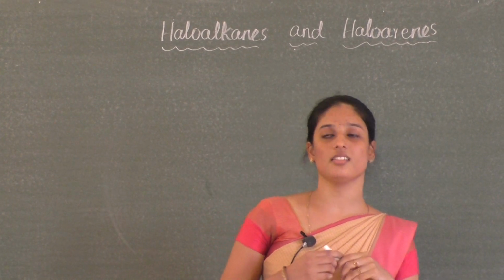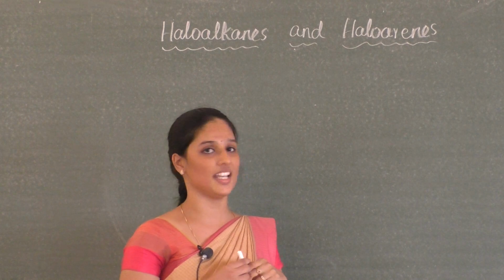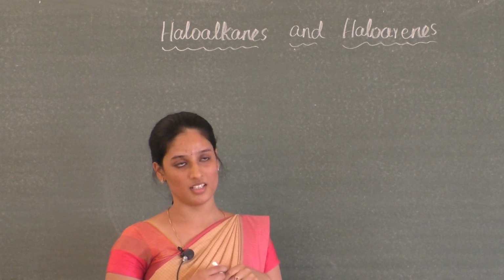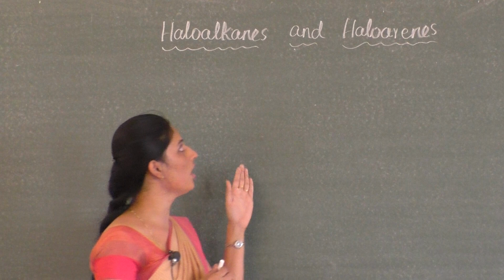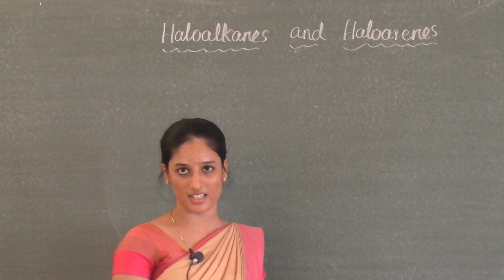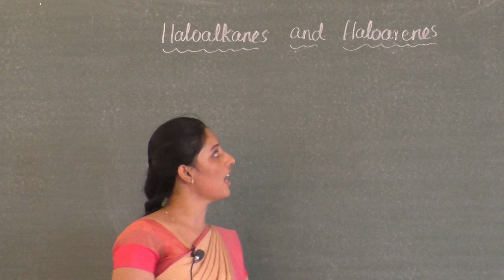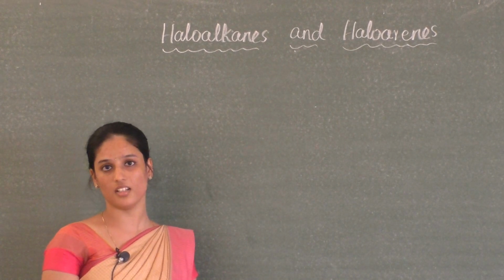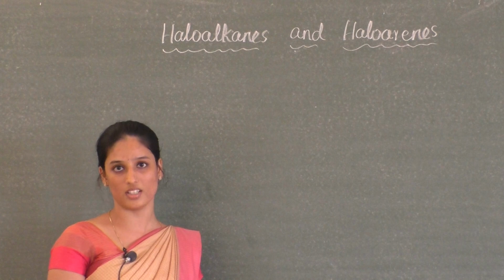And nowadays these compounds are used as anesthetic agents during surgery. And in industries, haloalkanes and haloarenes are used as solvents in many chemical reactions, as well as starting material for the preparation of various organic compounds.